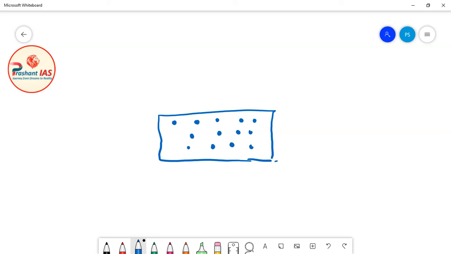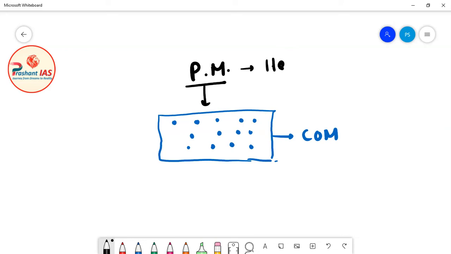Now friends, the Prime Minister is the head of the COM, the head of the Council of Ministers or the executive wing of the government. But friends, the Prime Minister is not the head of the country. The Prime Minister is not the head of India.